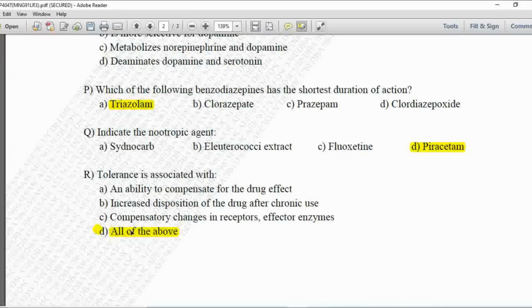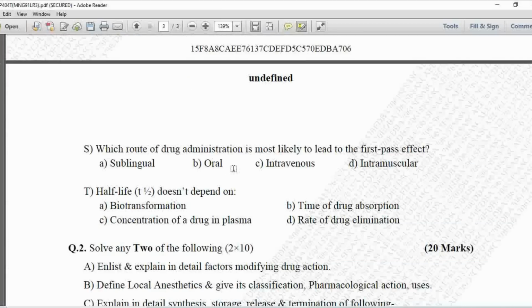Next MCQ, which route of drug administration is most likely to lead to the first pass effect? Option A is sublingual, B is oral, C is intravenous, and D is intramuscular. So the drug which undergoes the first pass effect, which is because of the oral administration of the drug. So option B is correct.